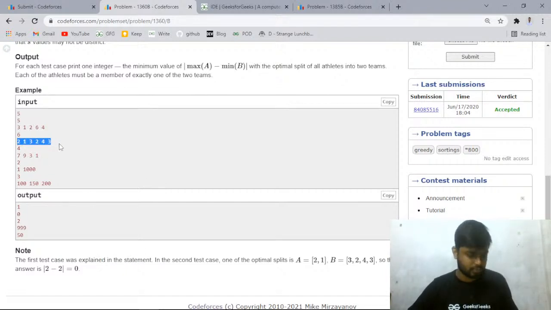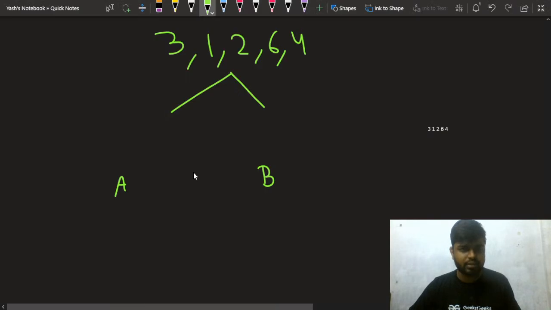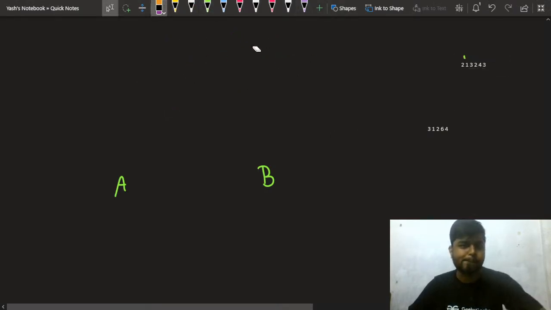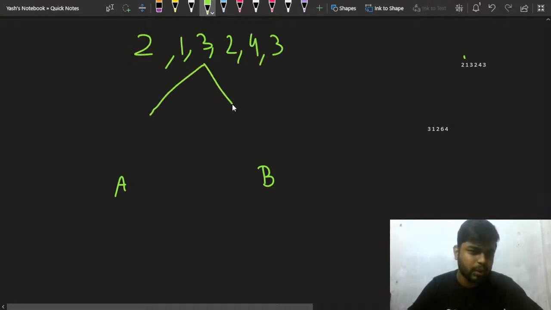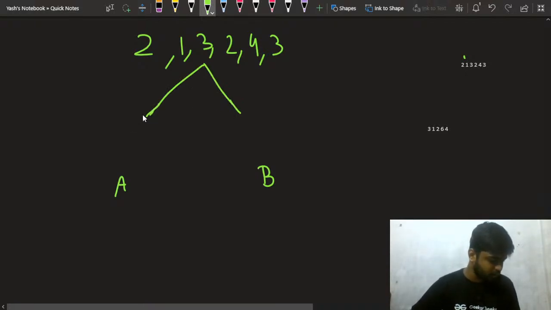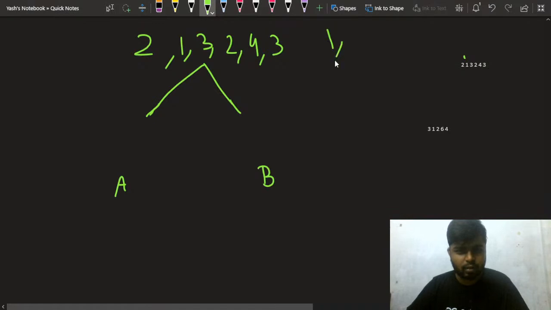Let's take this test case only. I think we have taken this test case earlier. Sorry for that. So the test case is 2 1 3 2 4 and 3. So how will you try to divide it? Sorry sir, we sort the array and alternatively add elements. Okay, let's say I sort it. So what you are suggesting is 1 2 2 3 3 and 4.